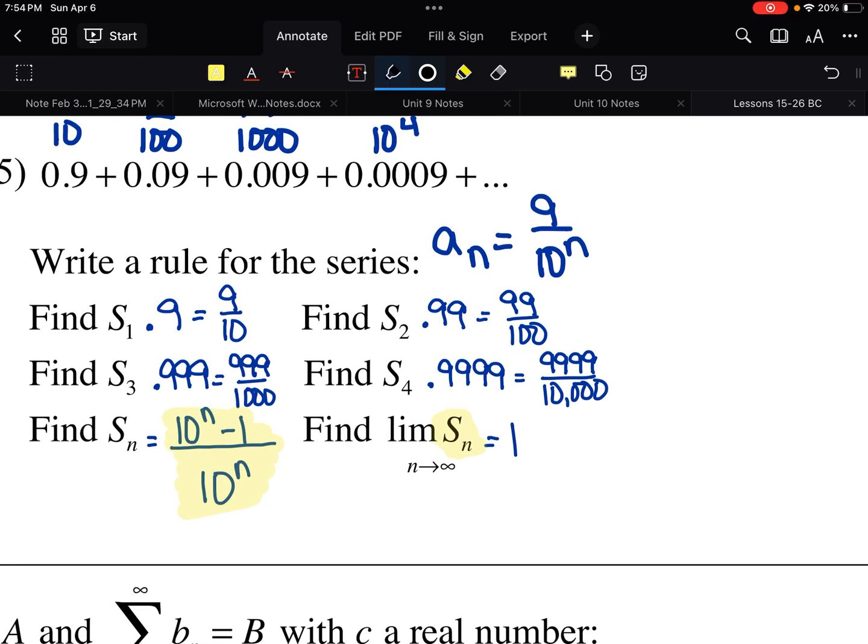So what we're going to talk about next is, if you can find the pattern for the sums, awesome, do it. But what if you can't? Or what if you don't want to? Is there something else that we can do to tell if the sum will exist, if this series will converge, or if it will diverge?